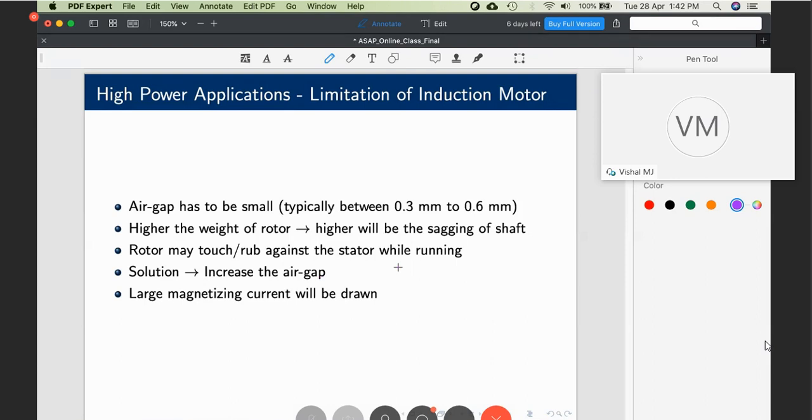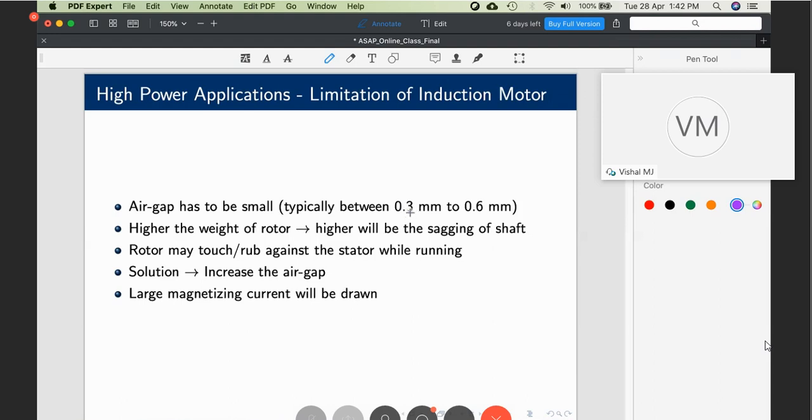If the full load capacity is 100, then the no load current itself would be 35 to 40 amperes. So with such small air gaps, the induction machine still draws some 40 amperes as no load current. The full load current is only 100, of which 40% goes as no load current. This is the problem with the induction machine. Now that is with a 0.3 mm gap.